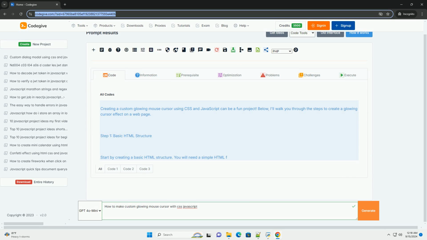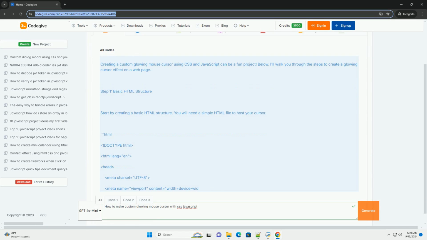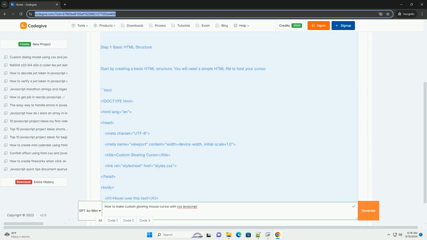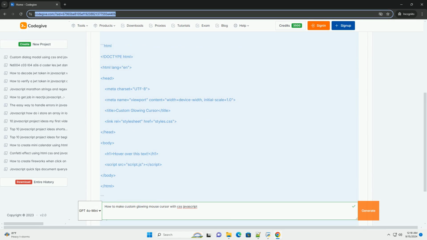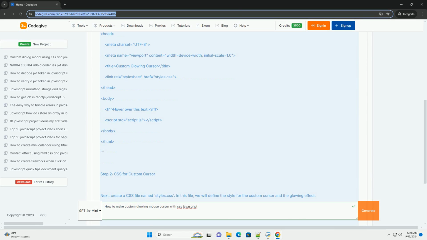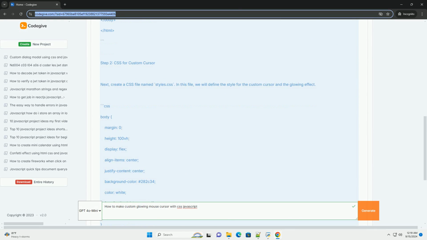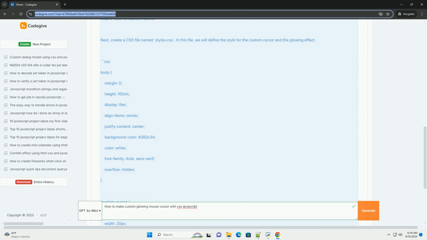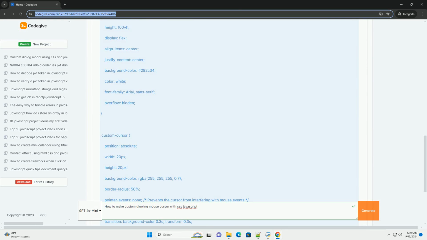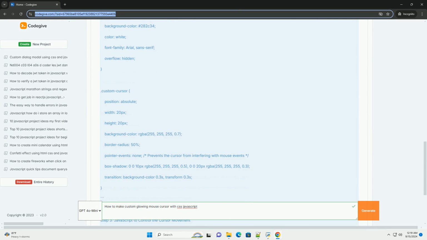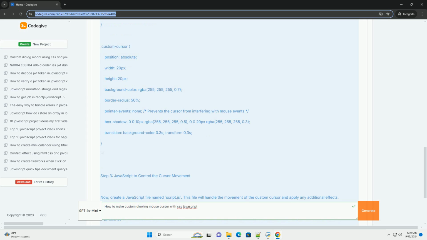Link in description. Creating a custom glowing mouse cursor involves using JavaScript to enhance the user experience on a webpage. Begin by designing a cursor style that fits your theme, typically using an image or a simple shape. In CSS, set the cursor property to none to hide the default cursor.